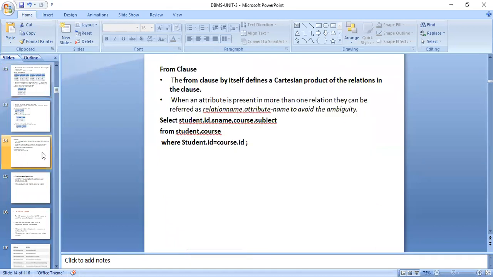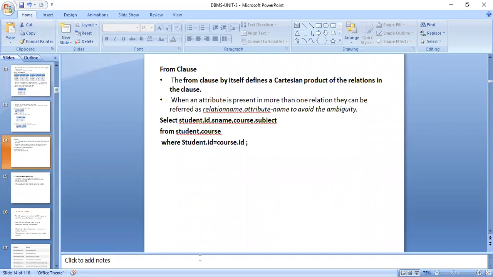Next slide. The from clause by itself defines the Cartesian product of the relations in the clause. We have seen this in the relational database by E.F. Codd, who was working in IBM. I have done the description in unit 2 already. Next, when an attribute is present in more than one relation, it can be referred to by relation name dot attribute name to avoid ambiguity.